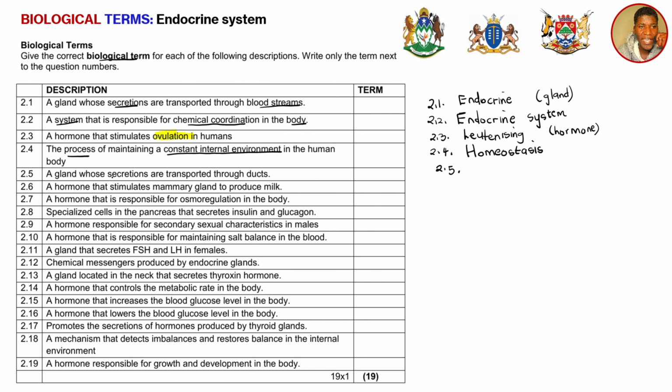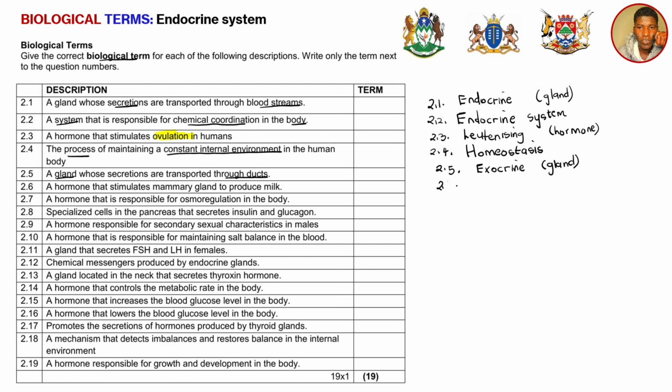And then now, a gland whose secretions are transported through ducts. Remember, I've already said that the secretions produced by the endocrine glands are sent to the blood, but the ones secreted by the exocrine glands are sent through ducts. So endocrine is bloodstream, whereas exocrine gland is through ducts. So this is known as an exocrine gland.